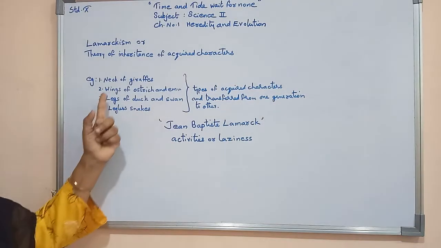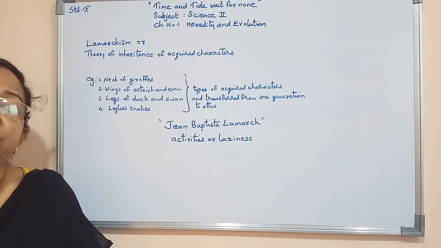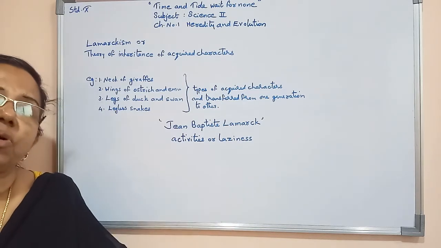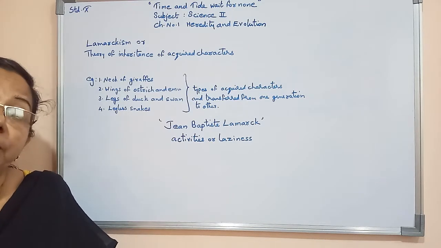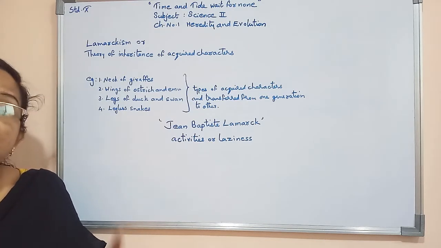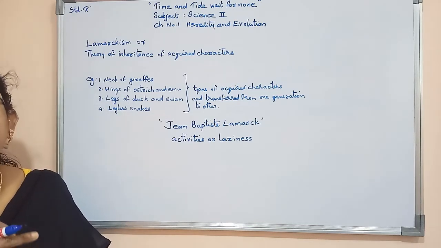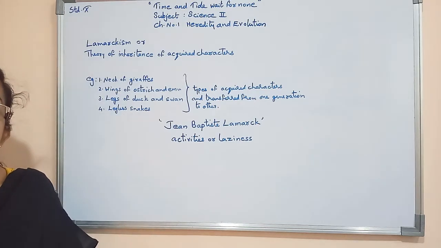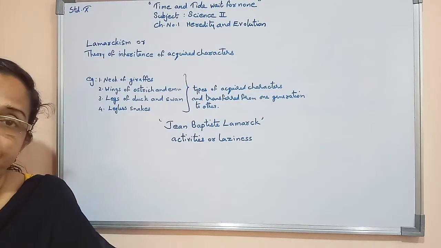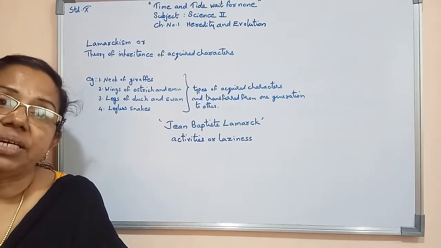Other example, wings of ostrich as well as emu. Emu is also almost same as ostrich. These two types of birds are very heavy. They have the capacity to run very fast. At the same time, they fly very rarely. Because of that, their wings became very weak.